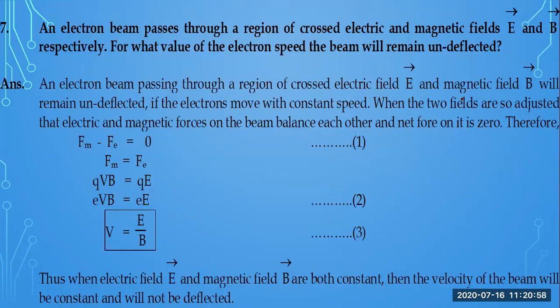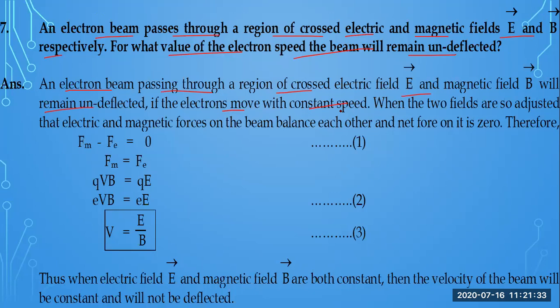Moving ahead to another question: an electron beam passes through a region of crossed electric and magnetic fields E and B respectively. For what value of the electron speed will the beam remain undeflected? An electron beam passing through the region of crossed electric and magnetic fields will remain undeflected if the electron moves with constant speed.